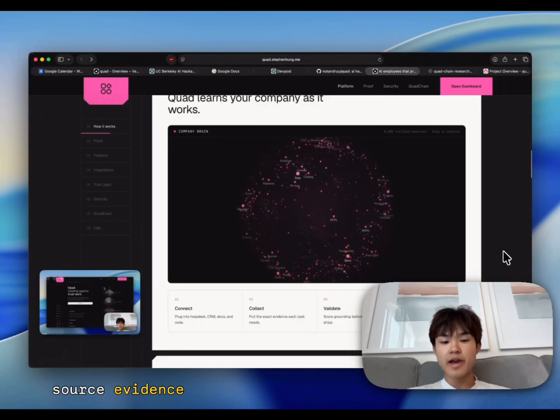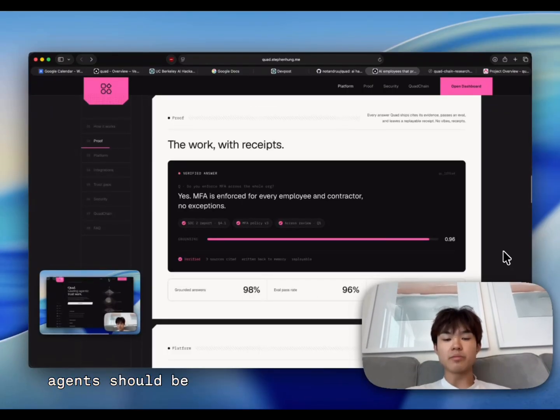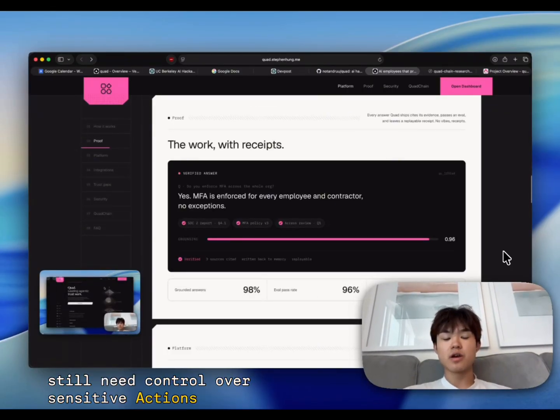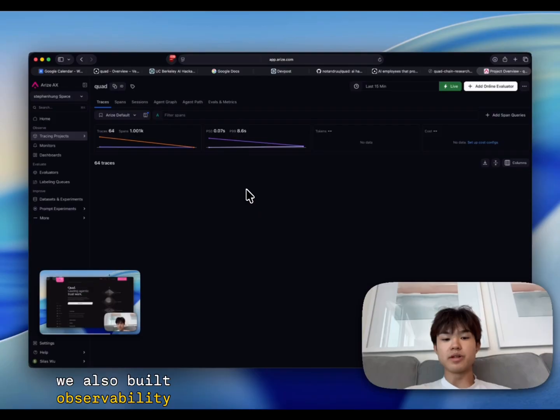So every answer Quad produces is grounded in source evidence. Every proposed fix is checked against that evidence. Every sensitive action is routed through approval. There's also an approval layer. Agents should be able to do work, but companies still need control over sensitive actions. Quad is approval first. A human can review the evidence, inspect the proposed update, approve it, reject it, or send it back. This lets agents move faster without becoming unbounded, so failures degrade safely instead of breaking the whole run.